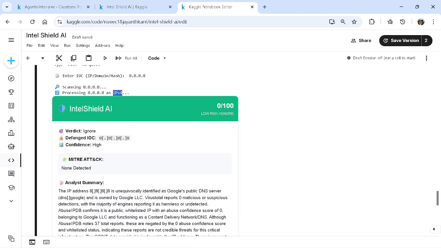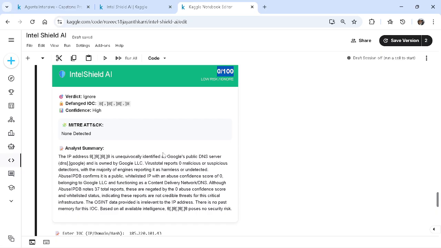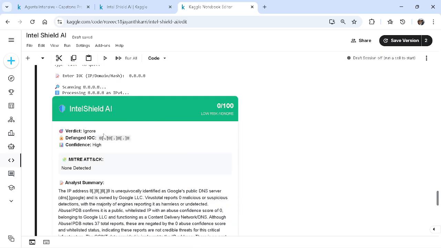It marked it as low risk because the IP belongs to Google DNS as per OSINT, and it is harmless. The API marked it as a whitelisted IP and the score is 0. It also shows the usage type, a CDN and DNS purpose, with 37 total reports and 0 abuse confidence. It finally concludes there's no risk, so we can mark it as low. And you can see here it performed the sanitization as well.